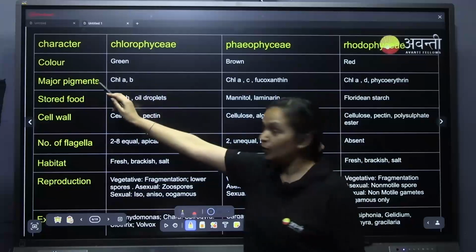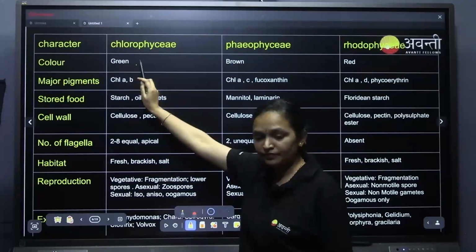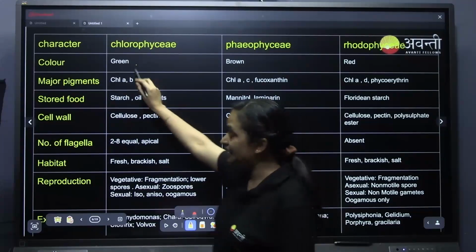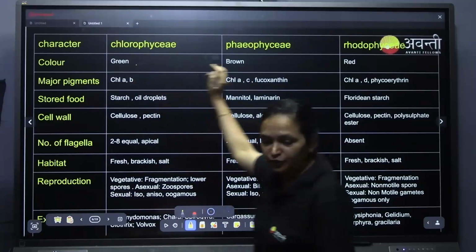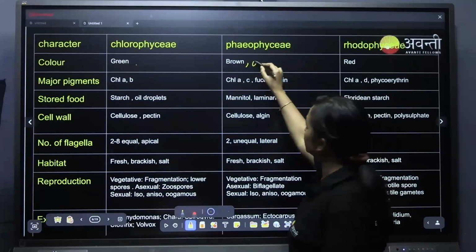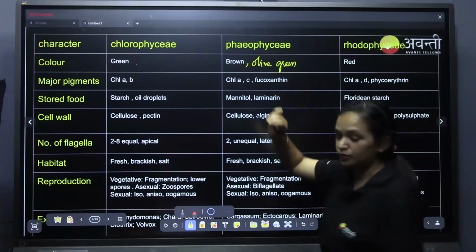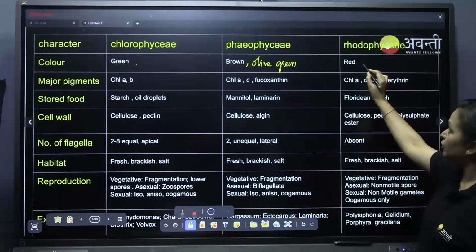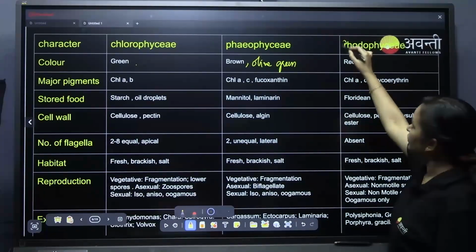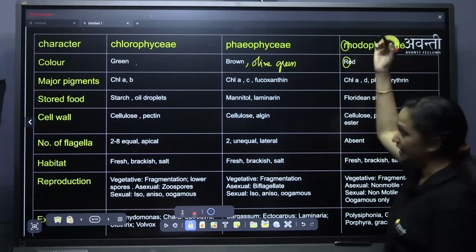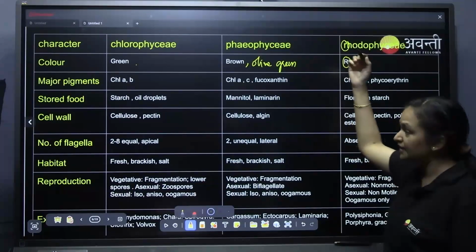First is color. What color is the Chlorophyceae? Chlorophyceae is green in color, grass green in color. Phaeophyceae is brown in color and olive green also. Okay, and Rhodophyceae, R for red. It is red algae.